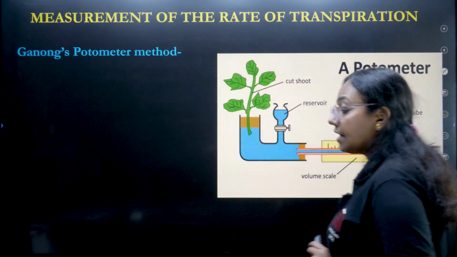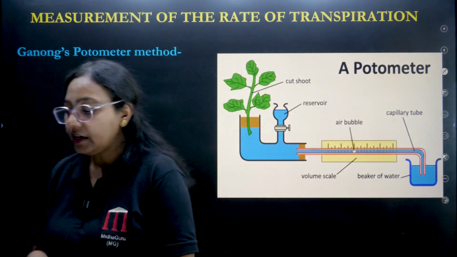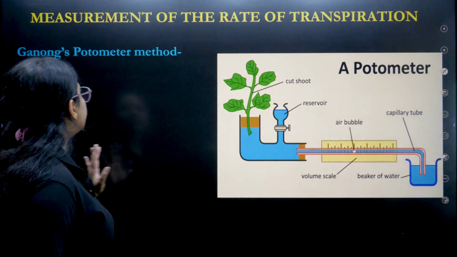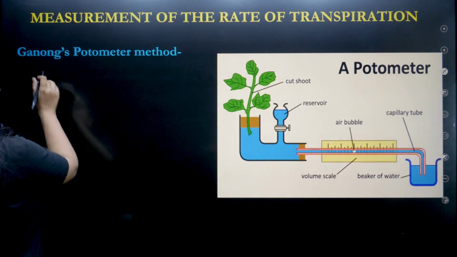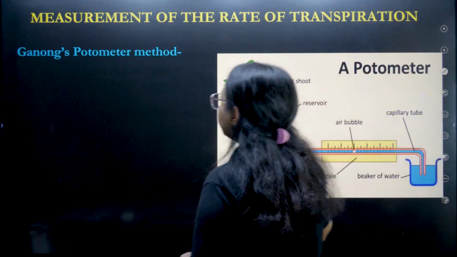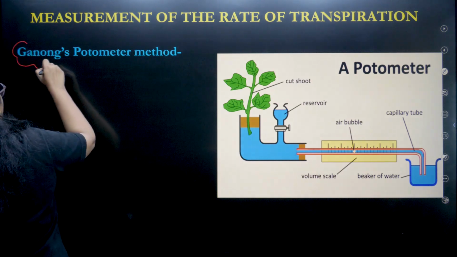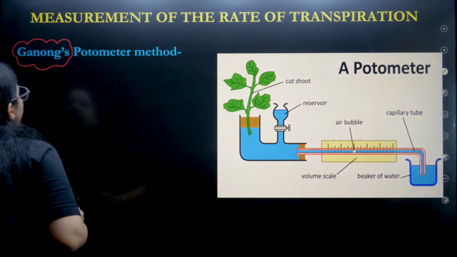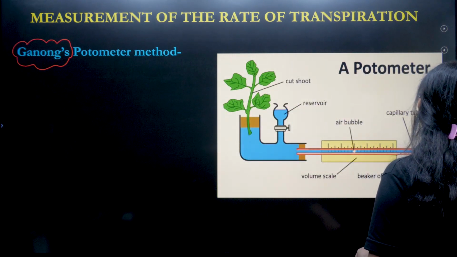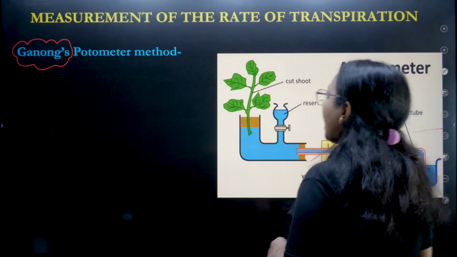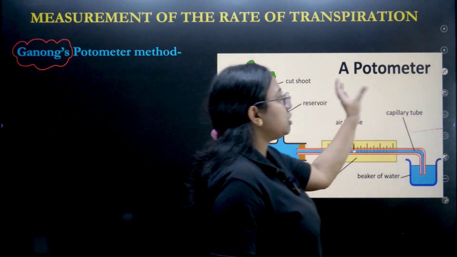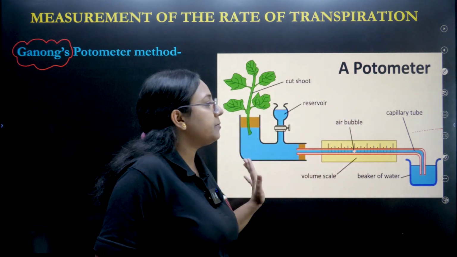Okay, let's see the last method for this measurement. The last method, that means the fourth method, is a very important method. This method is called Ganong's potometer. Why Ganong's potometer? Because Ganong has given this experiment or this setup. That is why it is called Ganong's potometer, although the setup itself is called a potometer.